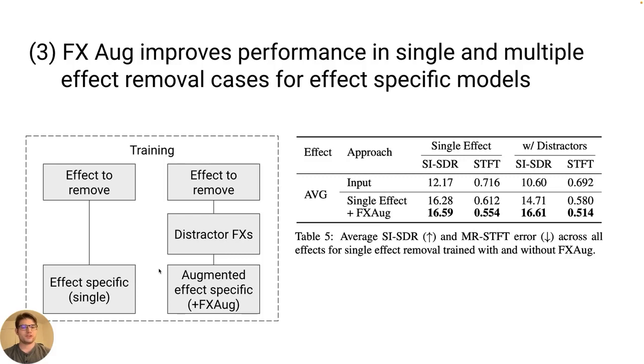Since the full task would include examples with many effects applied, we were concerned that our effect-specific models would not be robust enough to these unseen cases of extra effects. Therefore, we also trained effect-specific models to remove a single target effect from samples with distractor effects applied, and again compared them to the original effect-specific models. We call this approach FX-AUG. We found that in general, these effect-specific models with FX-AUG perform better not only on examples with distractor effects present, but also on examples where just a single effect was present.